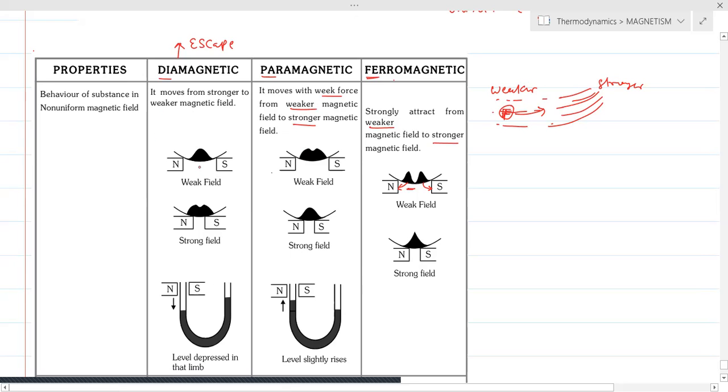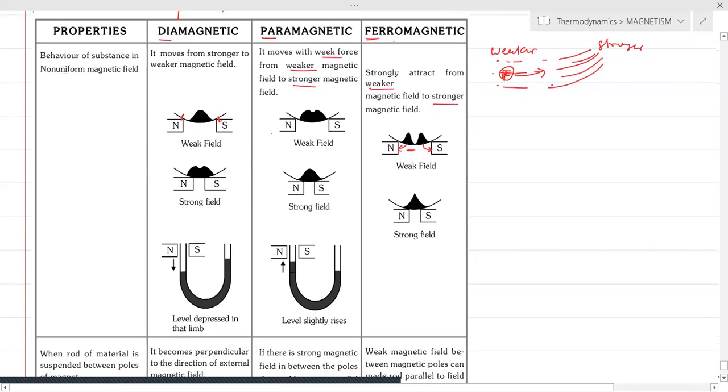So when we think of diamagnetic material, you can see that obviously it will try to escape from the field. It does not stay in the field. Near the north pole and south pole, there is no magnetic nature at all. So we will also observe the same case for the strong magnetic field. And this is also important.